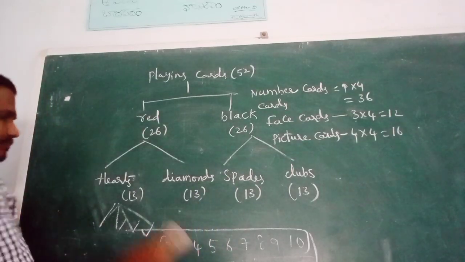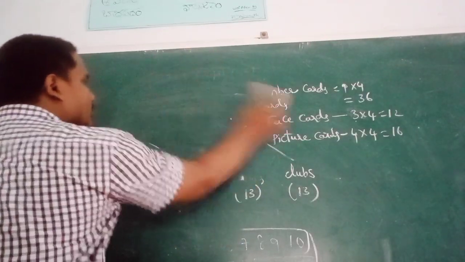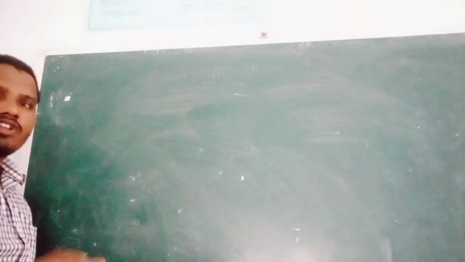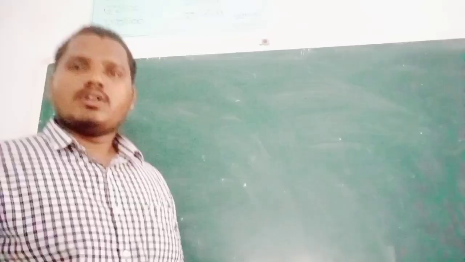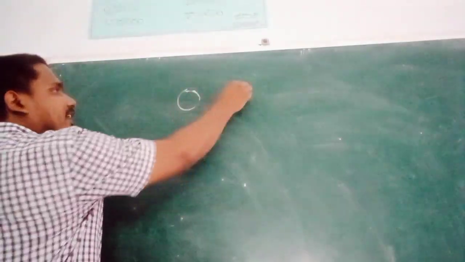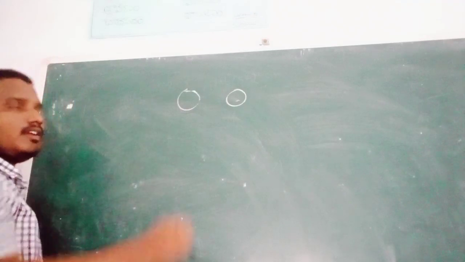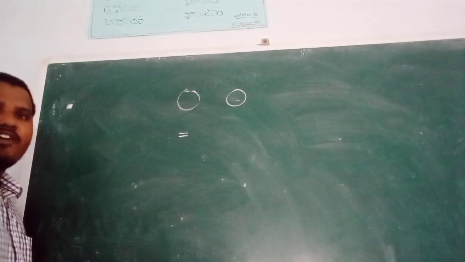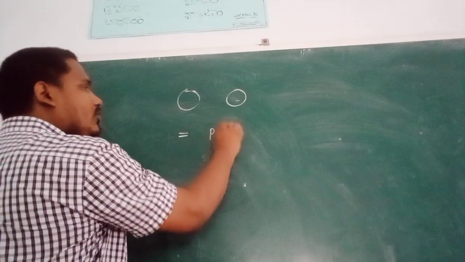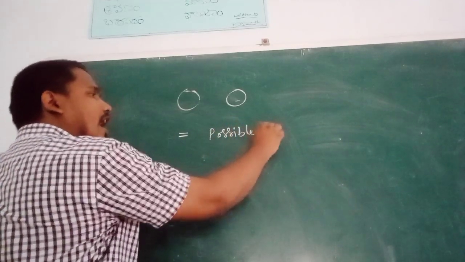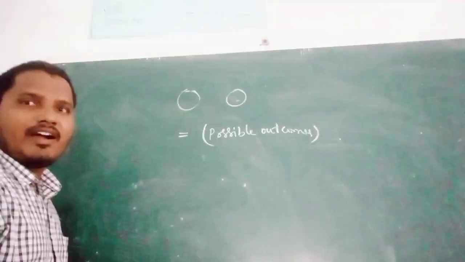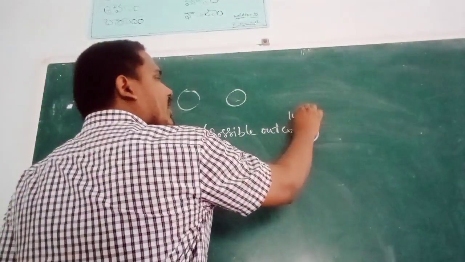Next, suppose I tossed 2 coins simultaneously. If you toss 2 coins simultaneously, the formula for probability is possible outcomes to the power of total number of coins.